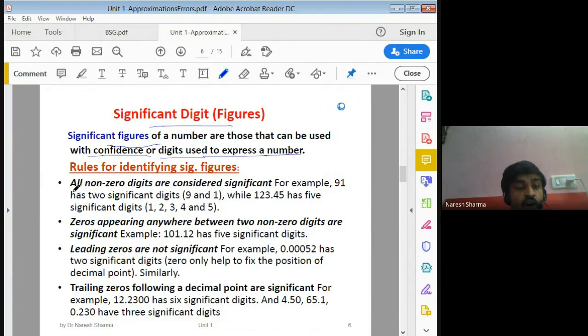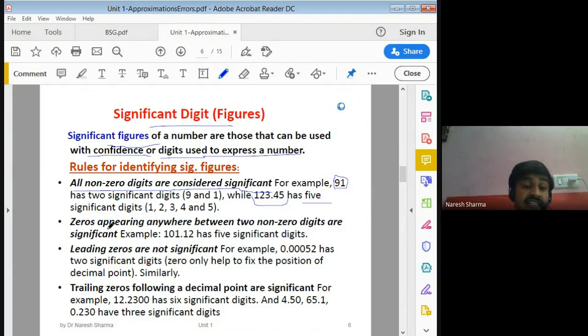First rule: all non-zero digits are considered significant. Like in 91, we have 2 significant digits, and in 123.45, we have 5 significant digits. So we count all non-zero digits here.